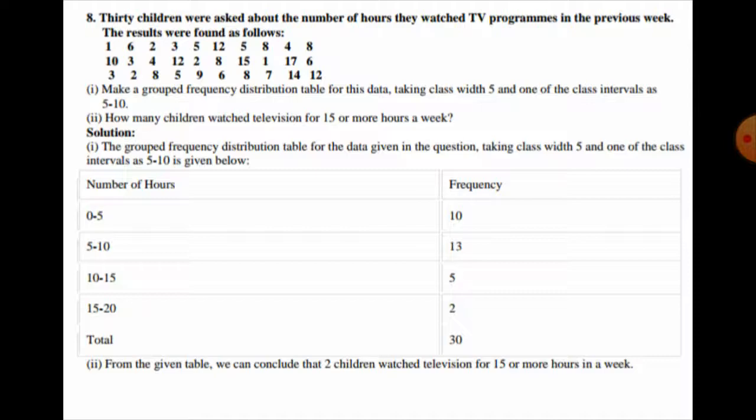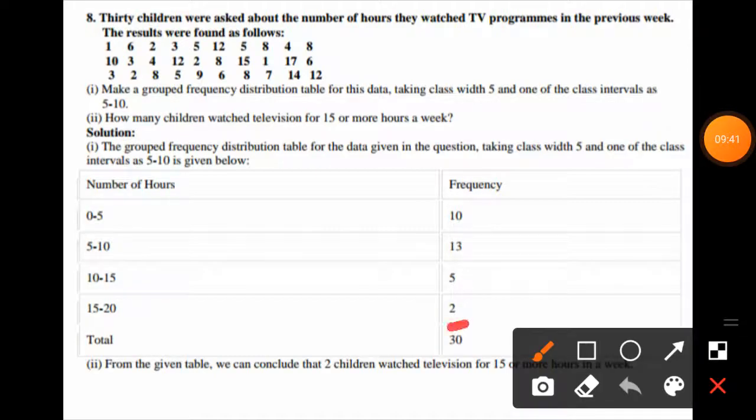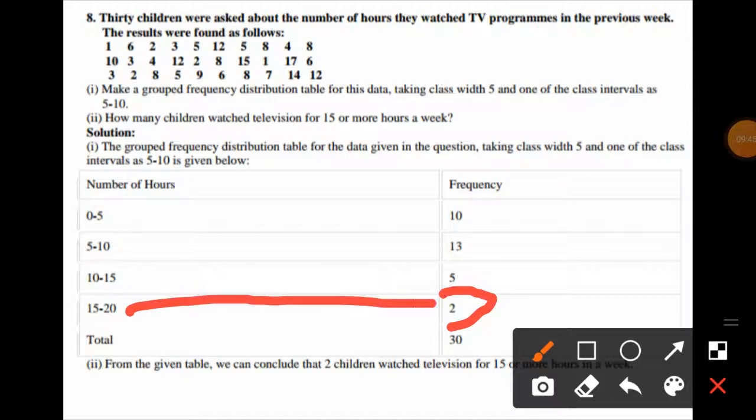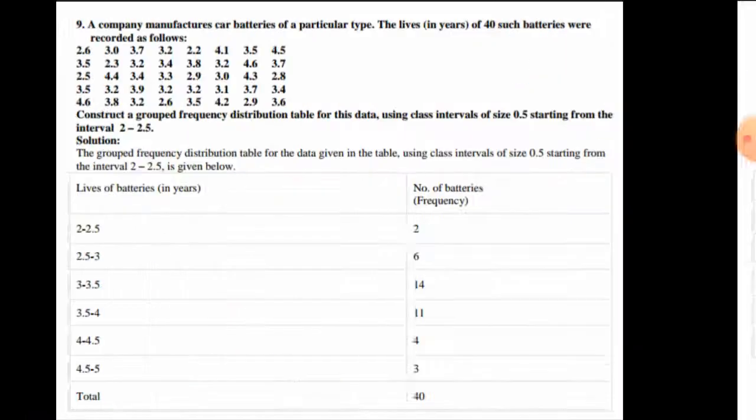From the given table we can conclude that 2 children watch television for 15 or more hours. So the number of children will be 2. So we can say that 2 children are watching TV for 15 to 20 hours. So in this way we can do this question. Now after this, see the next question.